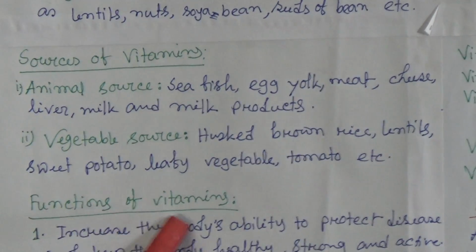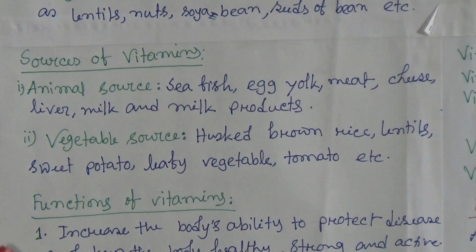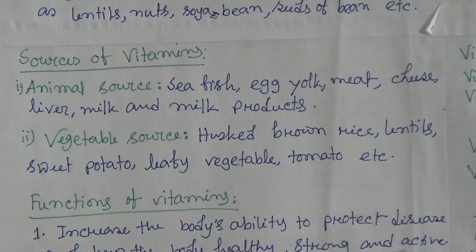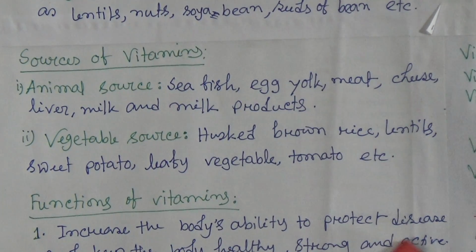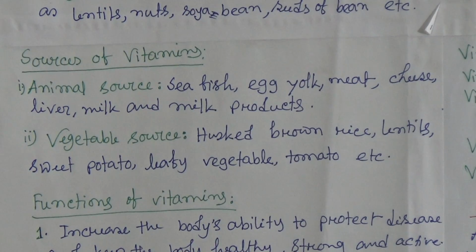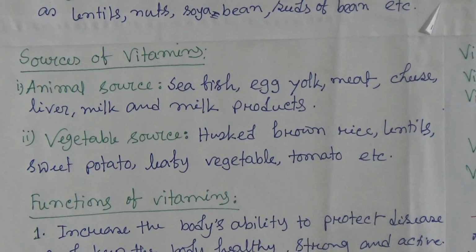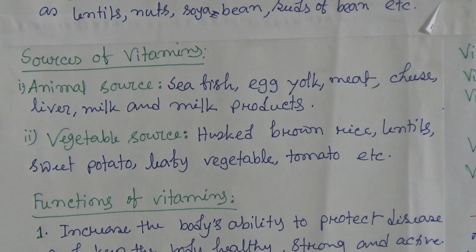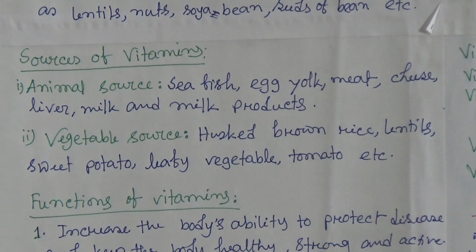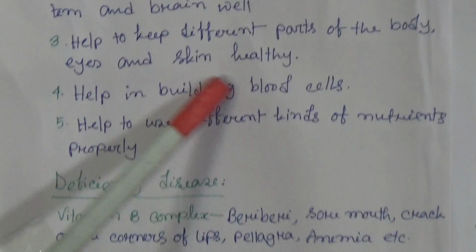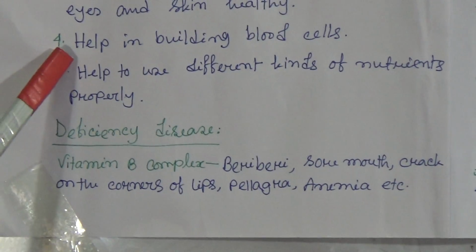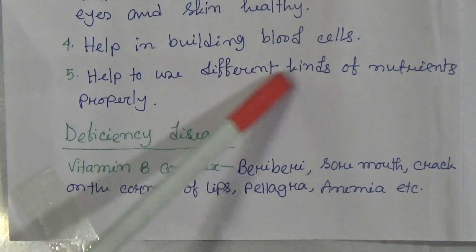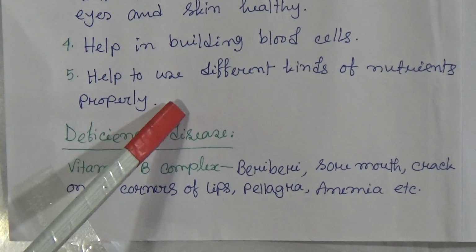Now functions of vitamins. Number one, increase the body's ability to protect against disease and keep the body healthy, strong and active. Number two, keep the working ability of the nervous system and brain well. Number three, help to keep different parts of the body, eyes and skin healthy. Number four, help in building blood cells. Number five, help to use different kinds of nutrients properly.